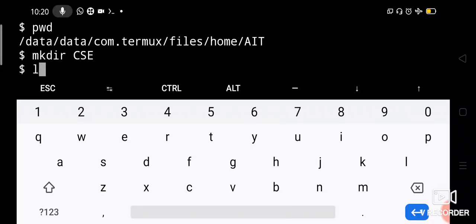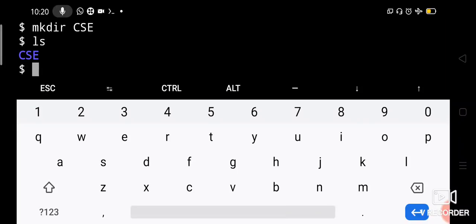Let us check whether it is created. See, no other files or directories are displayed with ls because we are under AIT. When you go back to home, all those files and directories will be displayed. But in the AIT directory, there is only one subdirectory called CSE.